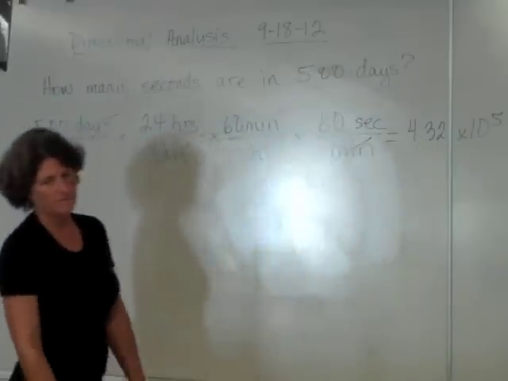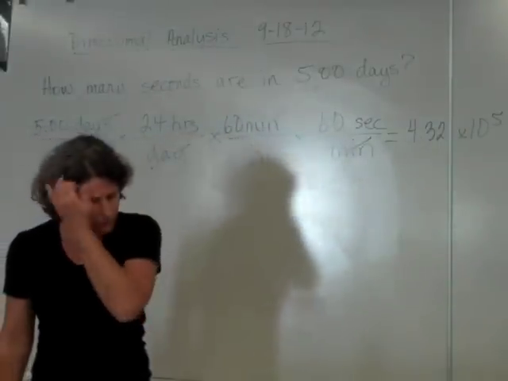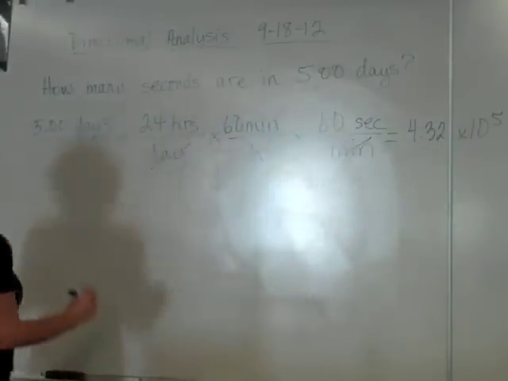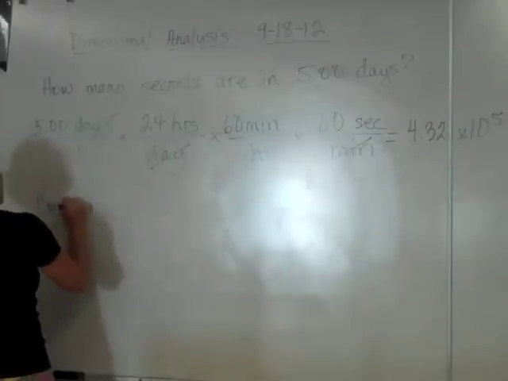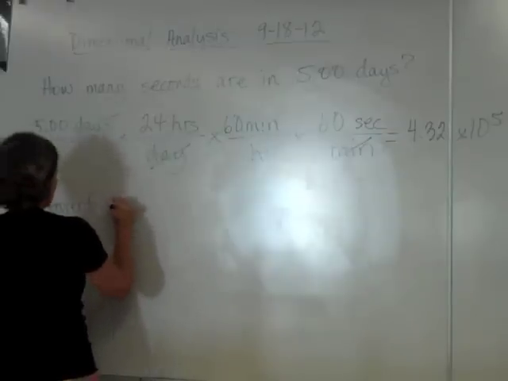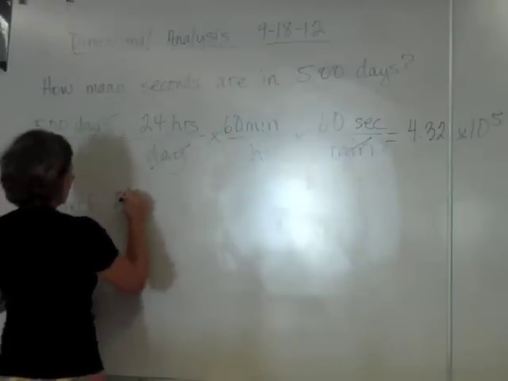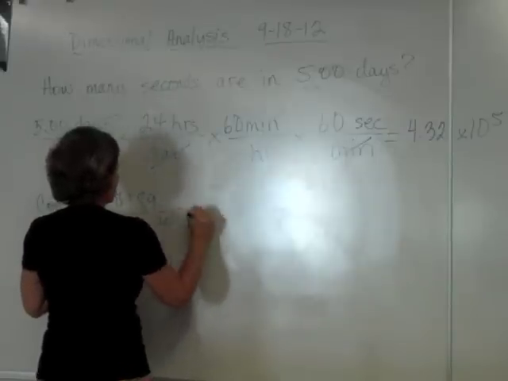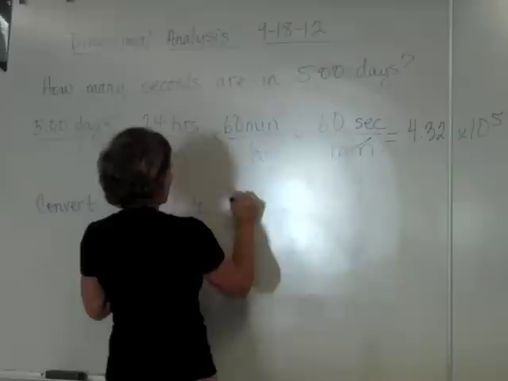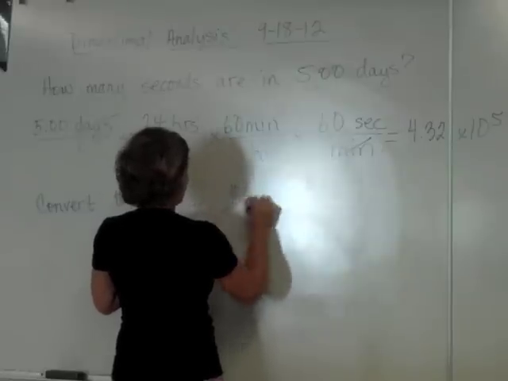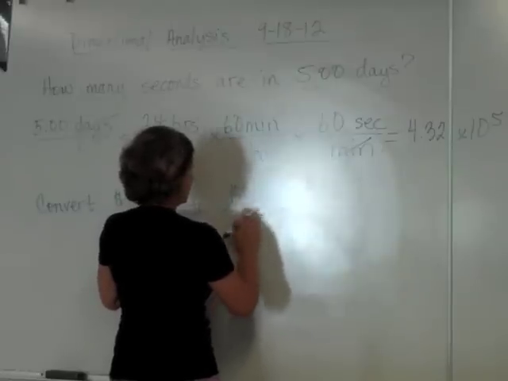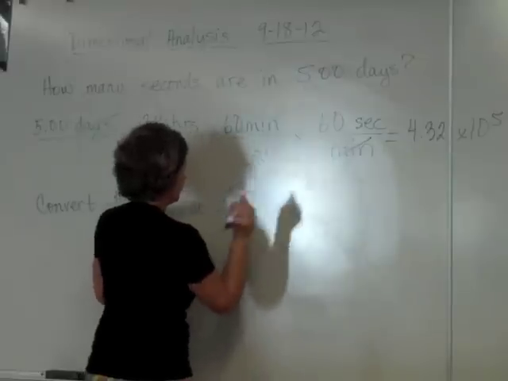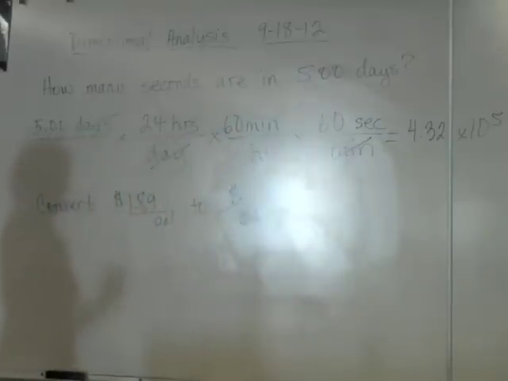Okay, let's do another one. Let's convert $1.89 per gallon to dollars per liter.